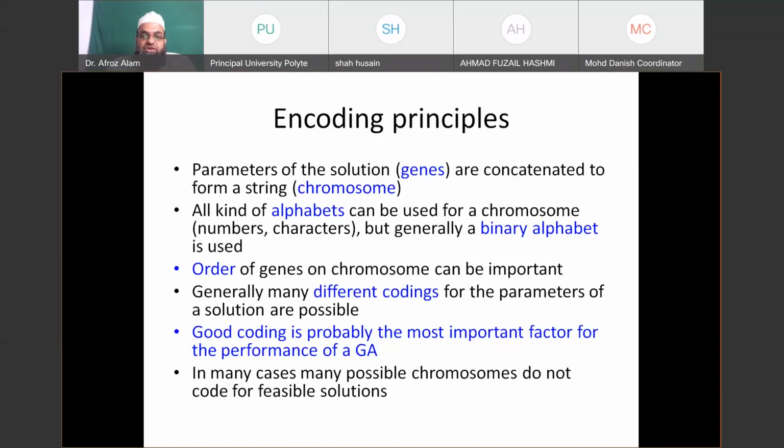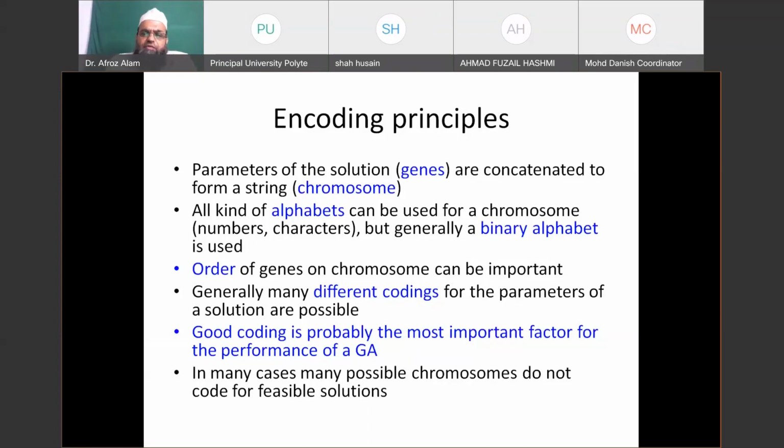You can't interchange them. Maybe x1 and x2 do not have a similar nature or similar types of values. Maybe the global solution will have x1 as 2.37943, but x2 might be 27 point something like that. So order is important. You have to maintain a proper order of genes or variables in the chromosome, which represents a feasible solution in your population.